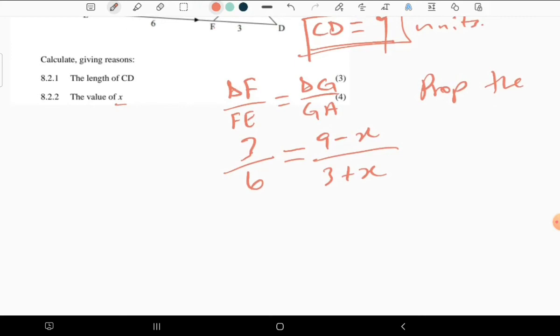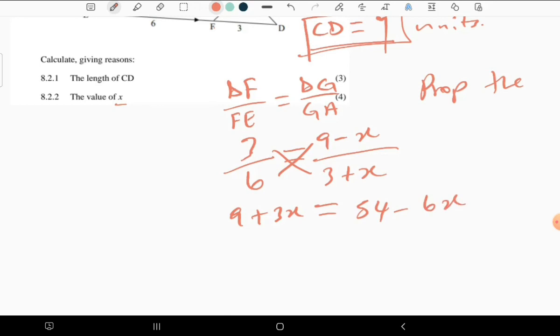When you cross multiply, we have 3 times 3 is 9, then 3 times x is 3x, equal to 6 times 9 is 54, then 6 times negative x is negative 6x.